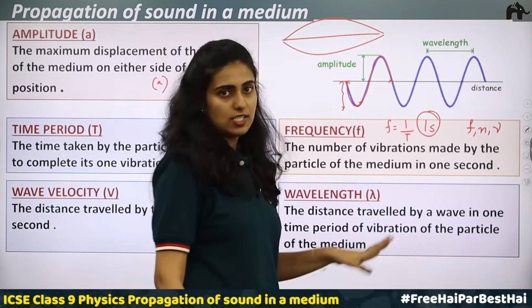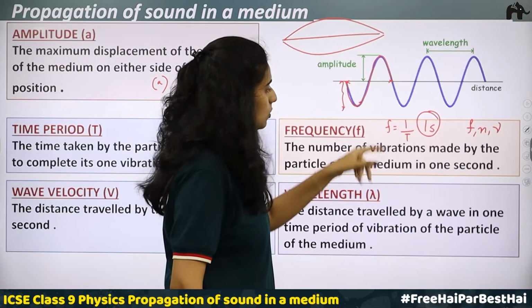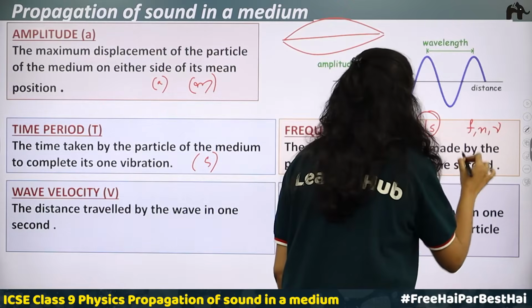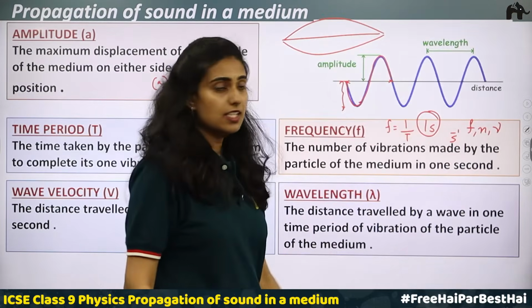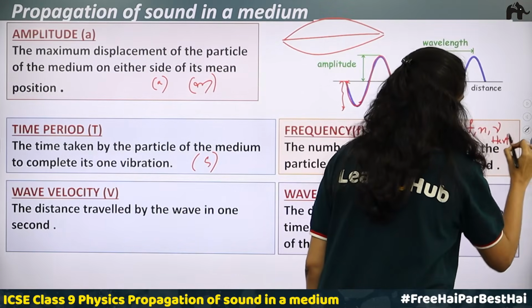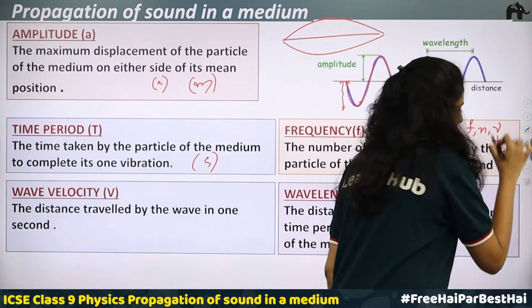Now the SI unit is, we have said frequency is equal to 1 by time period. Okay, unit of time period is seconds. So 1 by seconds or second inverse. Second inverse is one unit of frequency. The other unit is hertz. Hertz is the SI unit of frequency, represented by Hz.